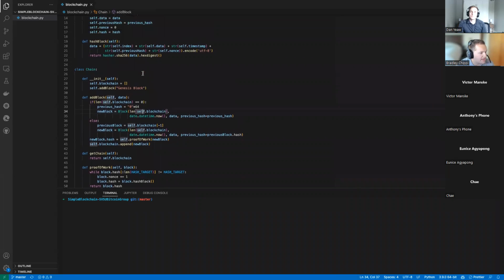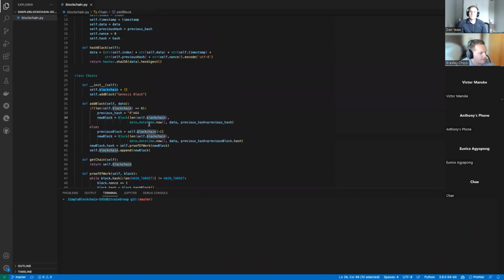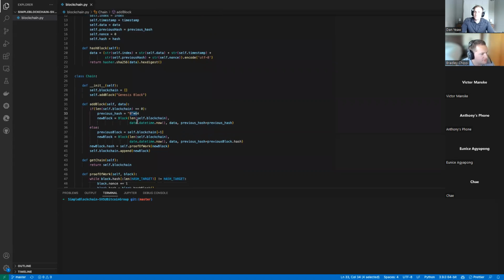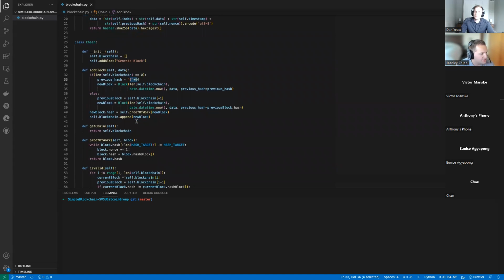I'm going to pass the length of the blockchain, so how many blocks are within that blockchain. That's the index number. I'm going to get the current time, the data that's passed in via the parameter, and then that previous hash, which, for this Genesis block, is just that 0, 0, 0, 0.